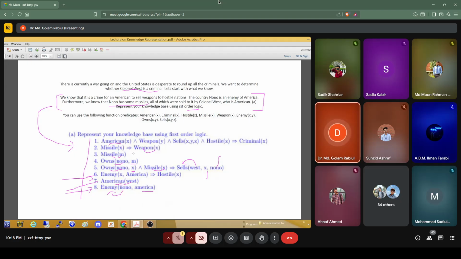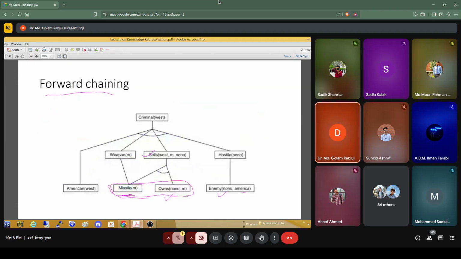So this is Missile(M), and Nono owns this x, x is a missile. If we combine these two in AND notation, it means West sells x to Nono. So here, West sells M to Nono.